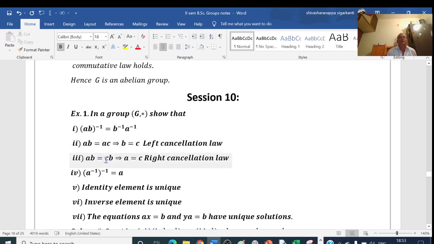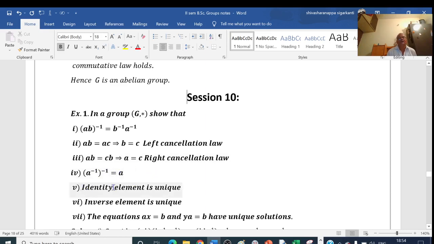And third one, AB equal to CB implies that A equal to C. This is known as the right cancellation law, because here we have B on the right. We cancel this B and B, then we get A equal to C. And A inverse of inverse is equal to A itself. The inverse of the inverse of any element is the element itself.